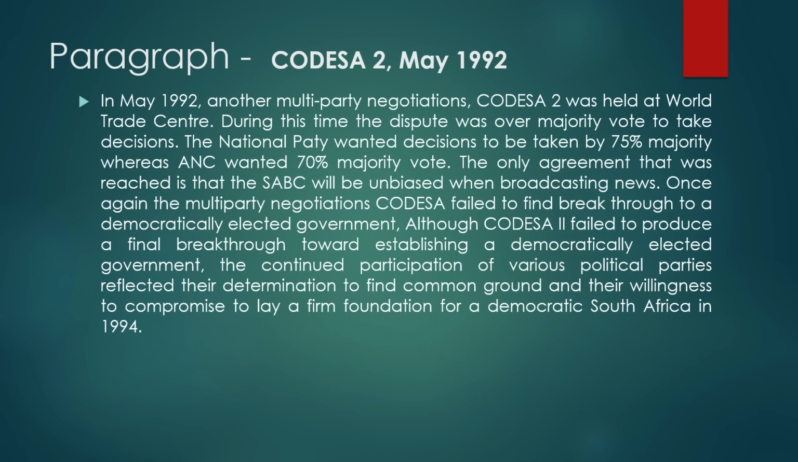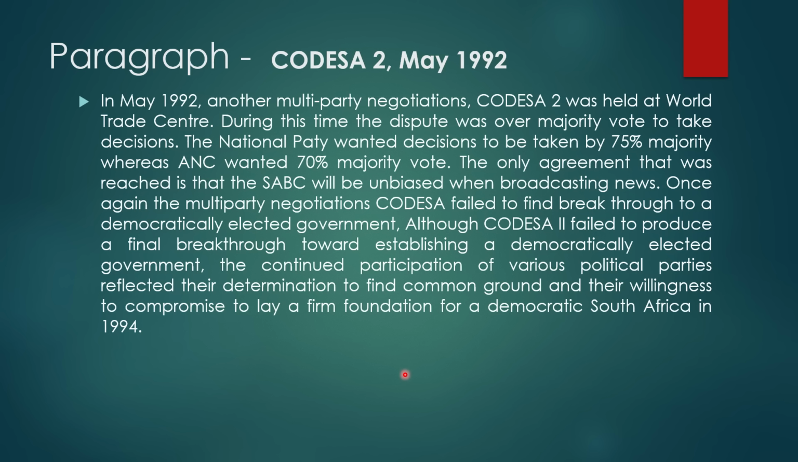Moving on to our next paragraph, where we talk about CODESA 2, okay? 1992. In May 1992, after another round of multi-party negotiations, CODESA 2 was held at the World Trade Center. During this time, the dispute was over the majority vote needed to take decisions. The National Party wanted decisions to be taken by a 75% majority, whereas the ANC wanted a 70% majority vote. The only agreement that was reached is that the SABC will be unbiased when broadcasting news. Once again, the multi-party negotiations at CODESA failed to find a breakthrough to a democratically elected government.